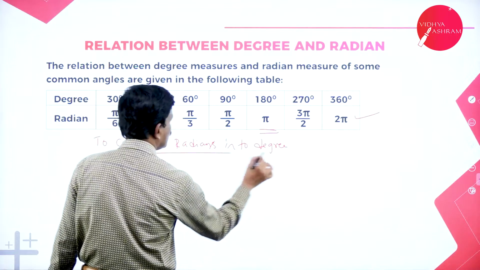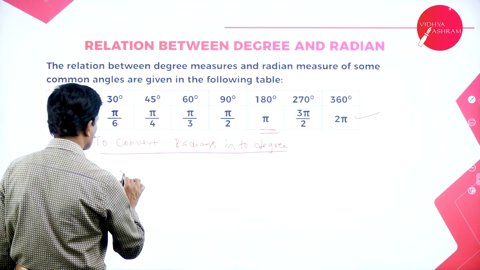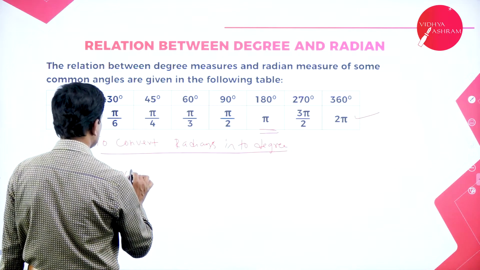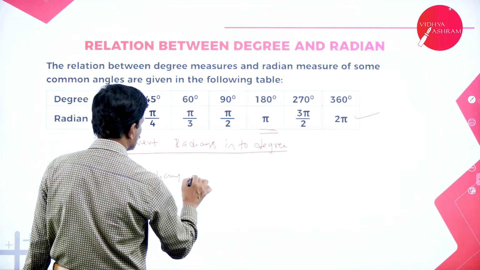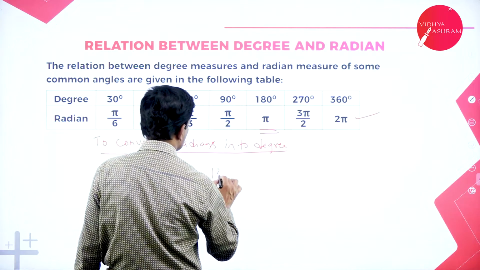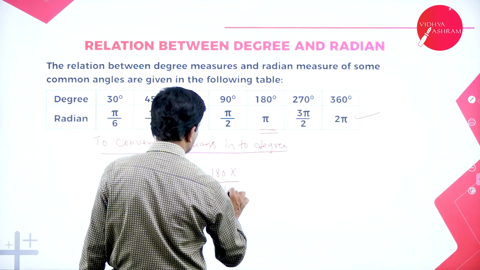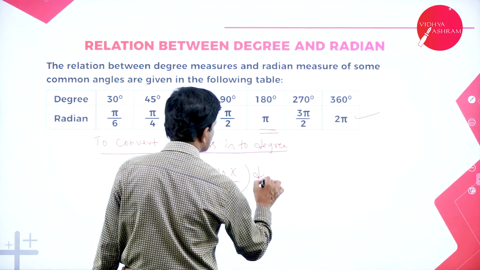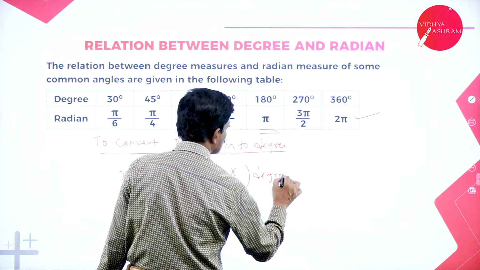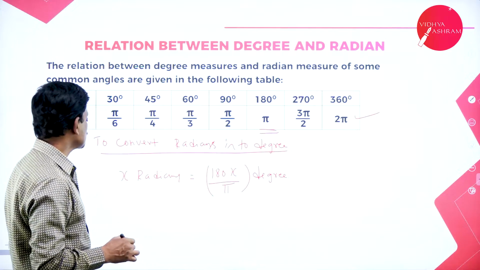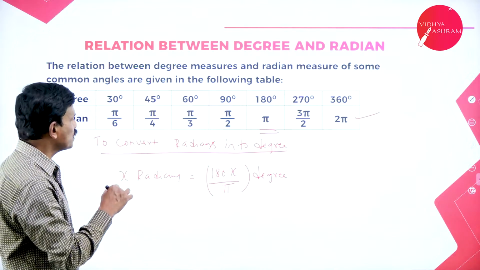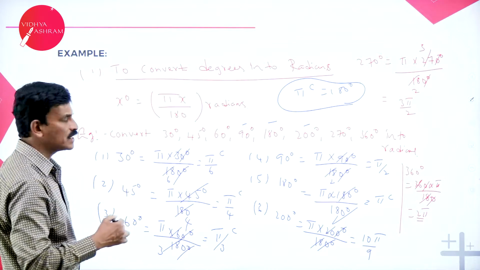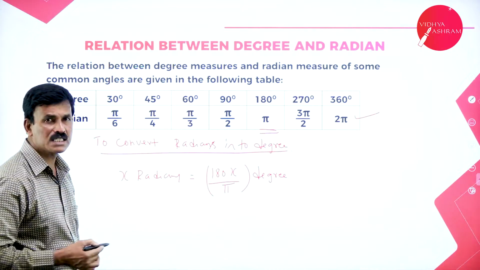So to convert radians into degrees, what is the formula we are going to use? x radians is equal to 180x divided by pi degrees. So x radians is equal to 180x divided by pi. See, in the previous one, it was pi x by 180, whereas this is 180x divided by pi.